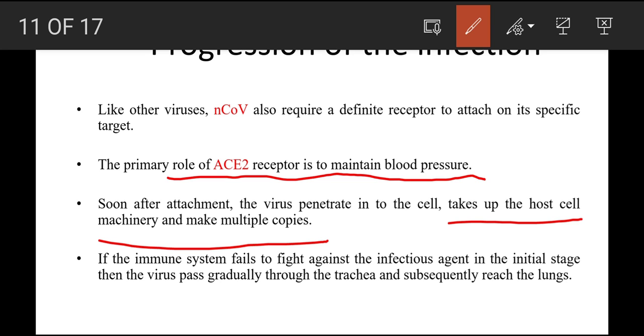Soon after infection, the virus protrudes into the cell to hide itself from host defense mechanism, right? So it is necessary to find the infection at its early stage. Otherwise, it is very difficult to save the individual.